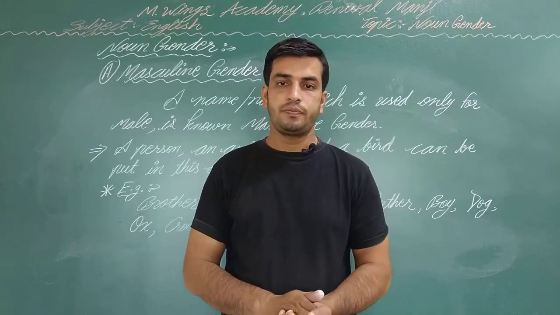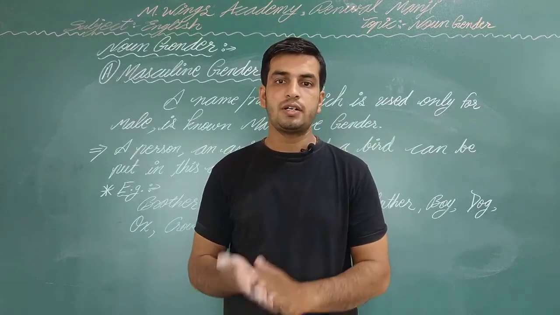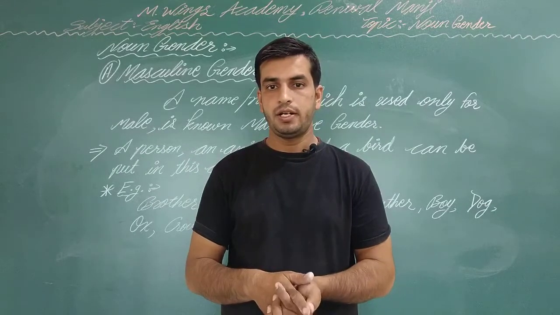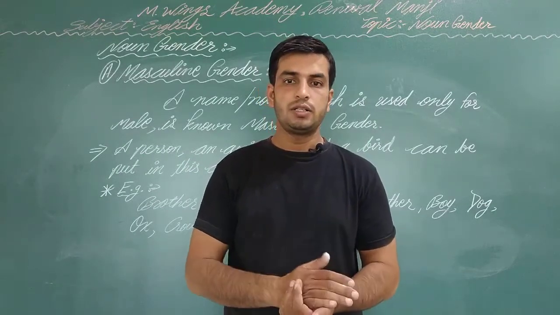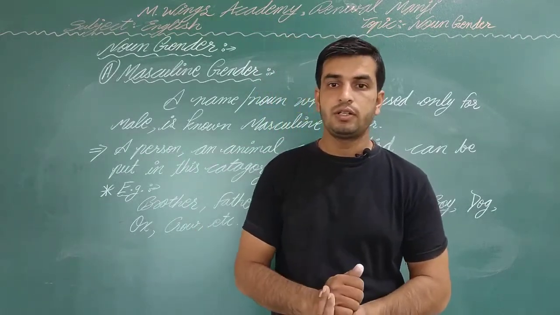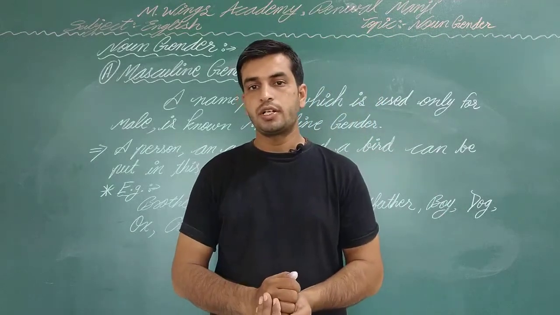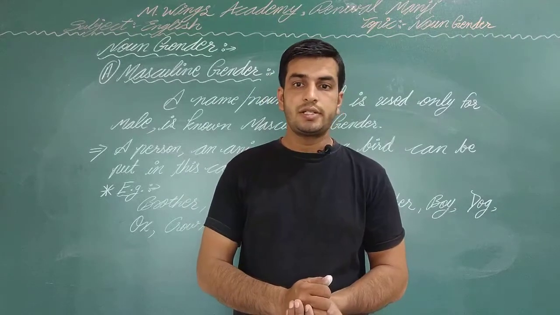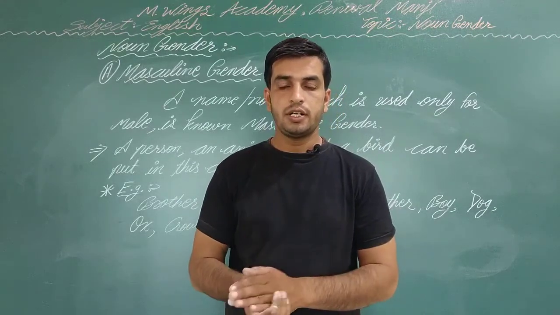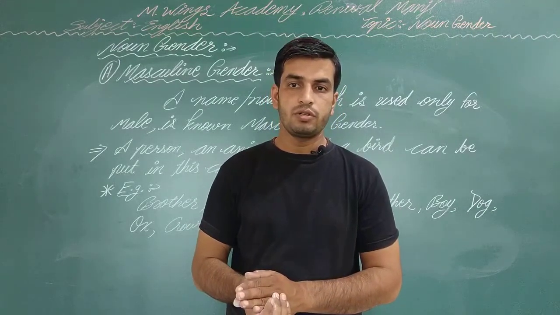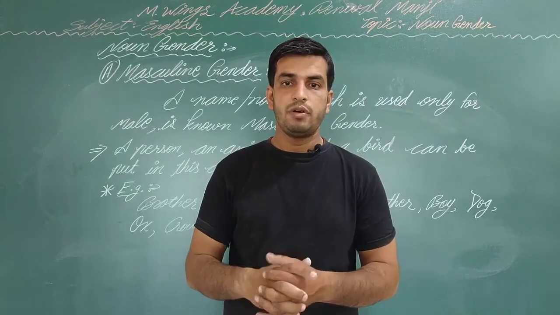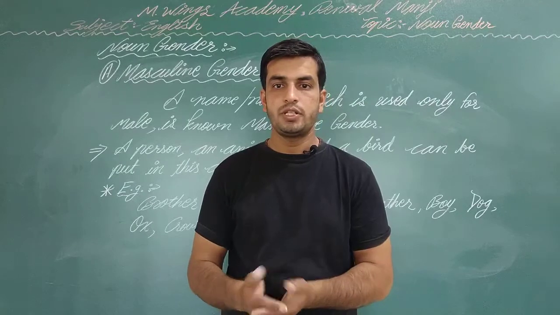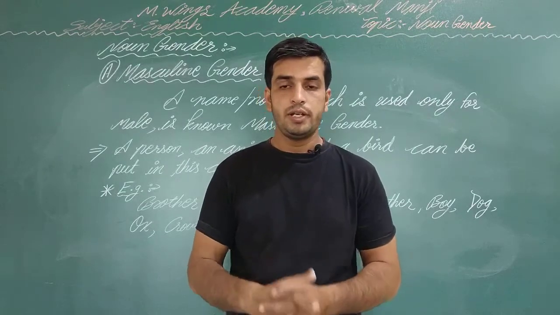Later we divided some names according to their gender, and there we put father, brother, and grandfather, and dog also in the category of masculine gender. We put the mother and sister in the category of feminine gender, because feminine means a noun that represents female is feminine gender.